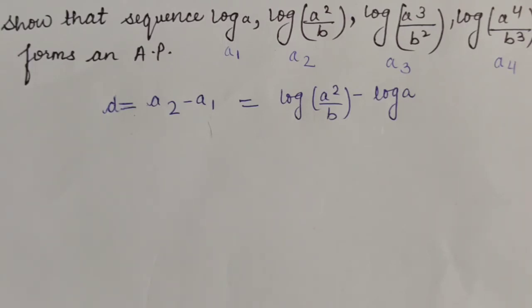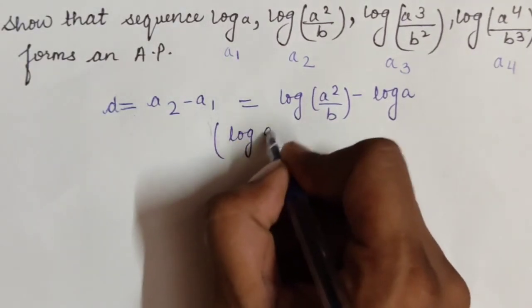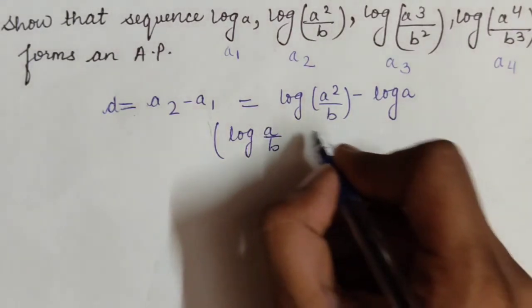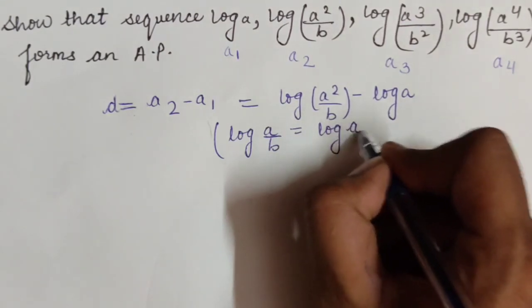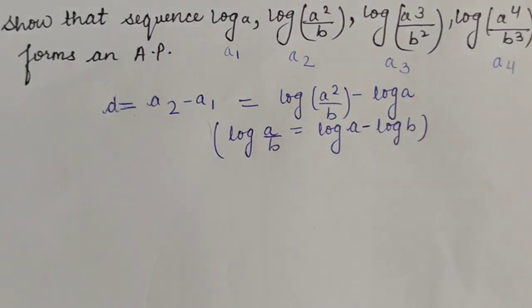Suppose you have log a by b, then how will it be expanded? It will be expanded in this manner: log a minus log b. So log a by b equals log a minus log b, or we can say log a minus log b equals log a by b.